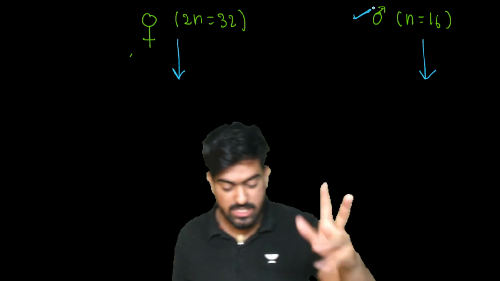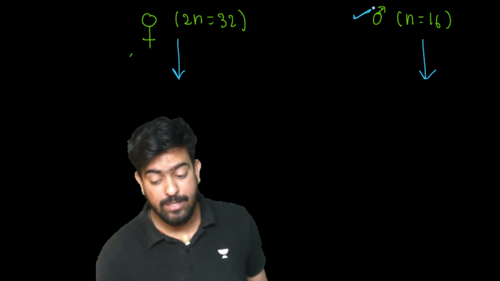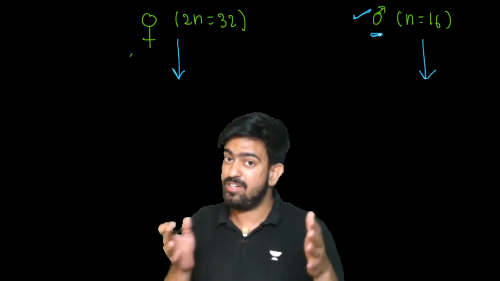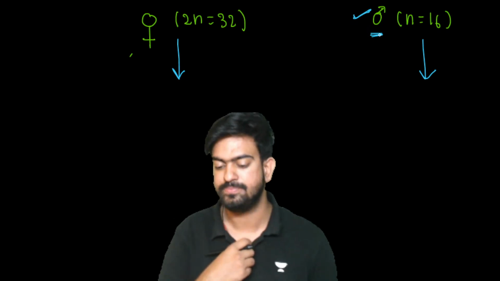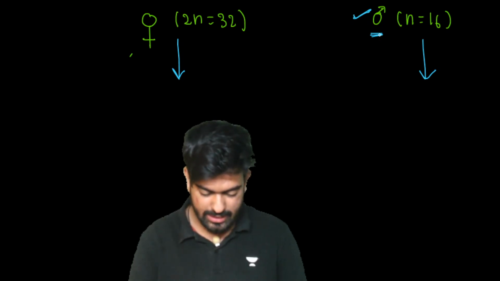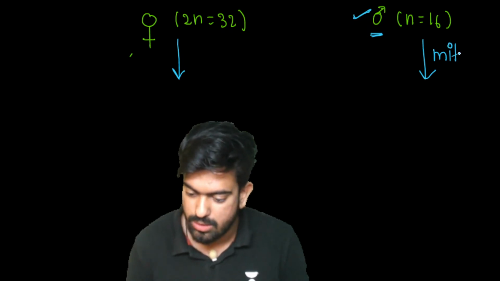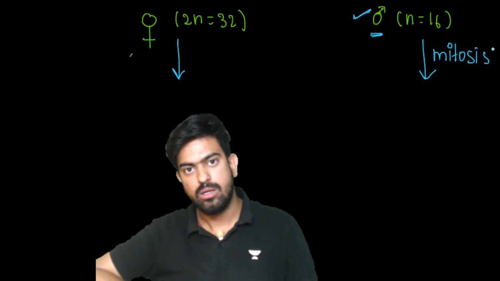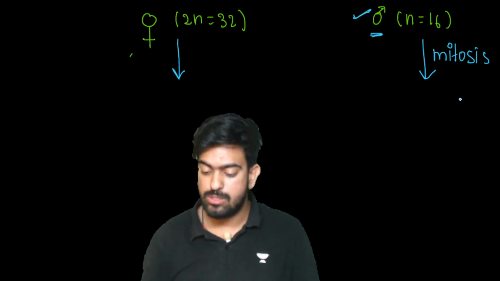Yes, termites also. Let me know whether, when the males are making gametes, they will undergo meiosis or not. So guys, they won't undergo meiosis. They will undergo mitosis only, because they already have 16. 16 can't become 8. It can't happen. So males undergo mitosis to make the gametes.